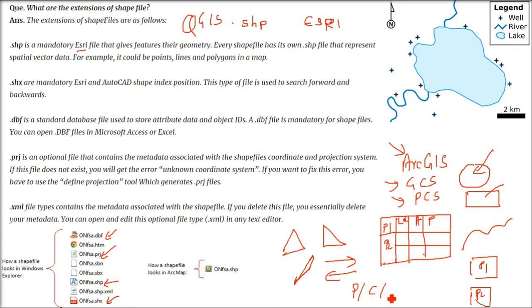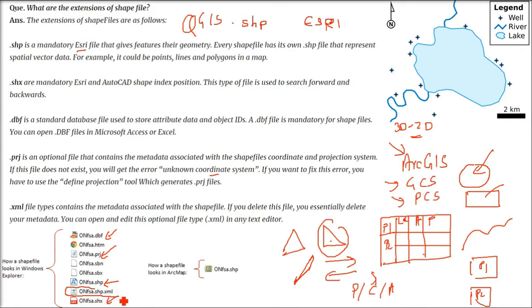Polyconic, and we have different cylindrical ones also, transverse and oblique; they're different. This is an optional file that contains the metadata associated with the shapefile, the coordinate system and the projection system. If it does not exist, it will show unknown coordinate system, and you can just define the projection if this unknown coordinate system comes.